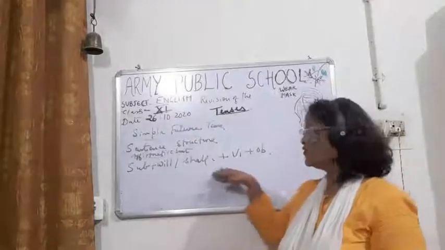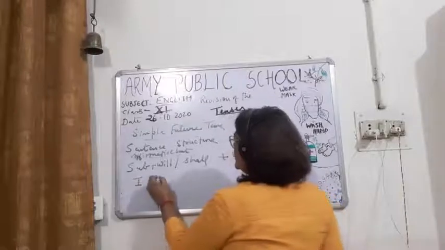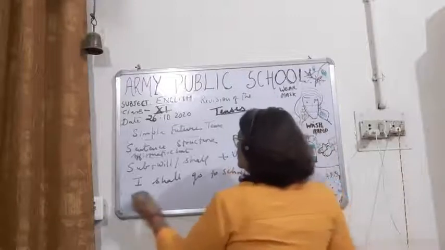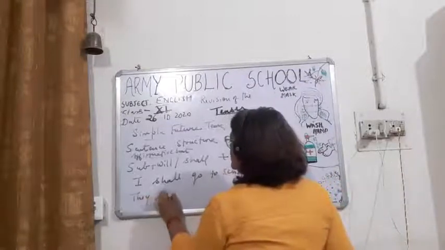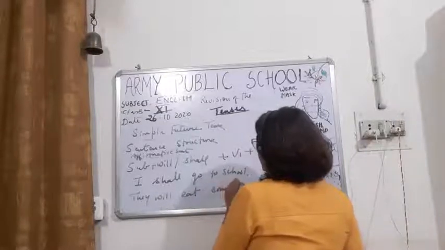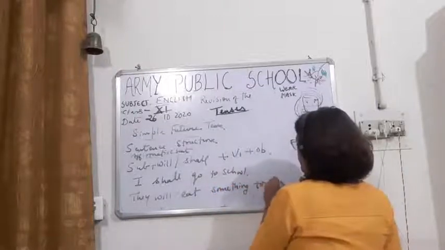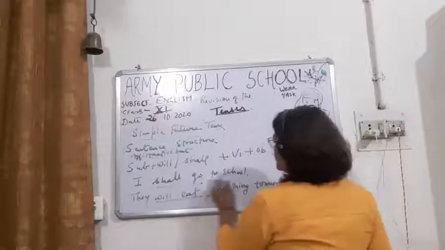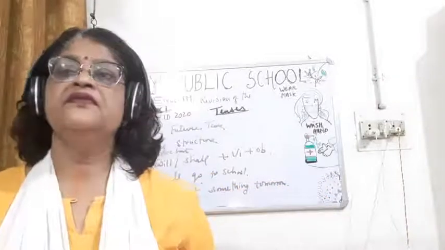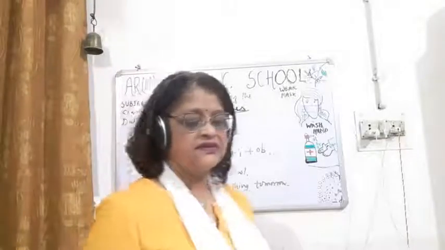So children, this is the formula for simple future tense for the affirmative sentence, like I shall go to school. They will eat something tomorrow. Will eat, shall go. This is the example of simple future tense in affirmative sentences.